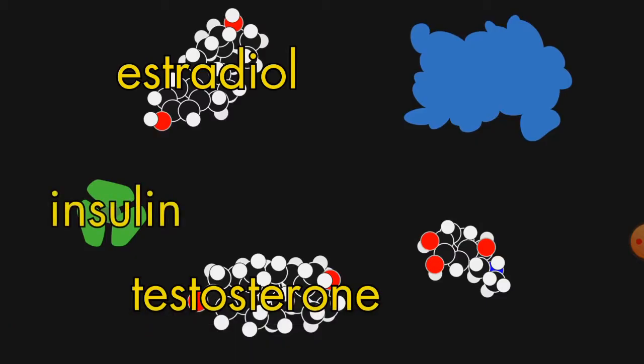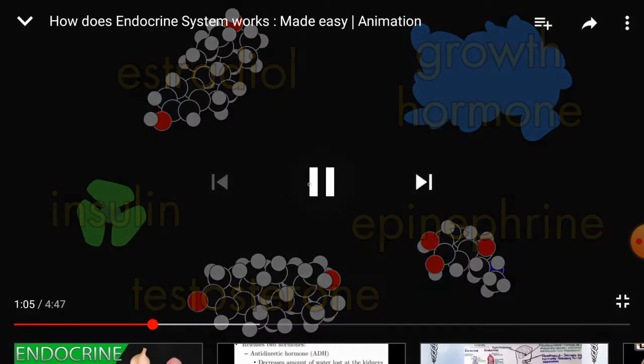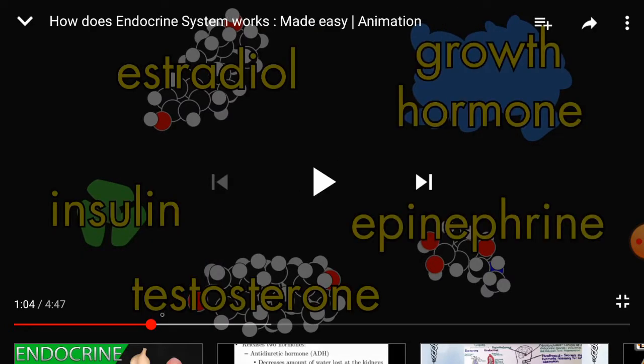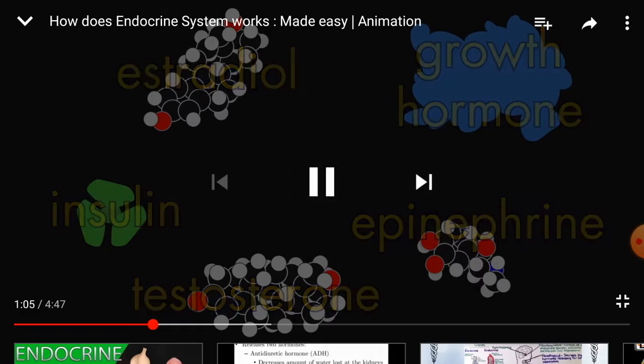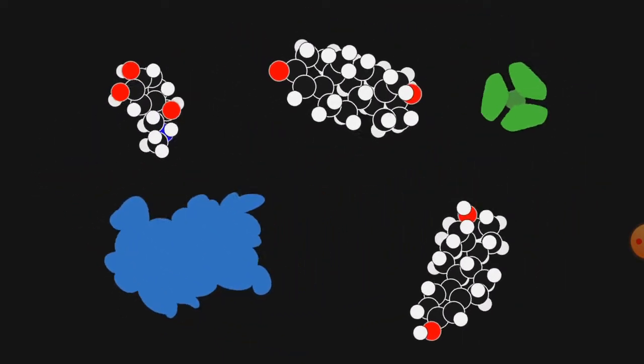Testosterone, insulin, growth hormone, and epinephrine are just a few examples of hormones that are produced in the body. Estradiol is the female hormone. Testosterone is the male reproductive hormone. Then there is the growth hormone. The epinephrine is the adrenaline that we talk about. Although they are involved in different functions of the endocrine system, hormones work in a similar manner.